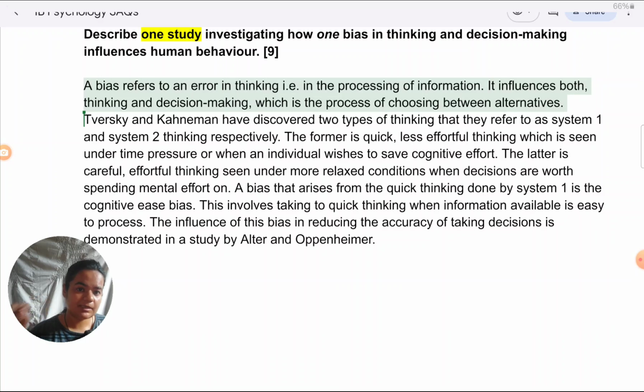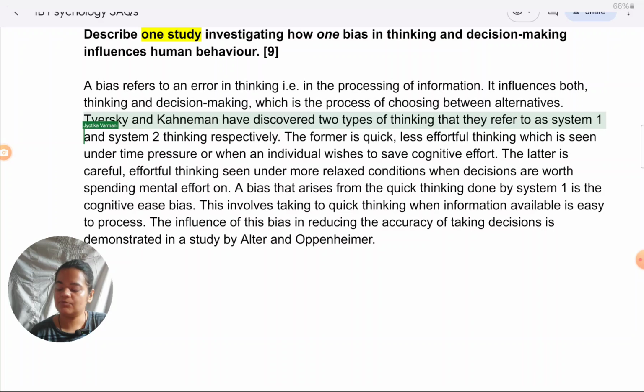What we're going to write next, the study, that is going to be worth 6 marks or the majority of marks. What I have done in this introduction, just to reiterate, first I've generally described concepts, then I have introduced system 1, system 2 thinking very briefly because it's directly related to what we are going to see in this study.